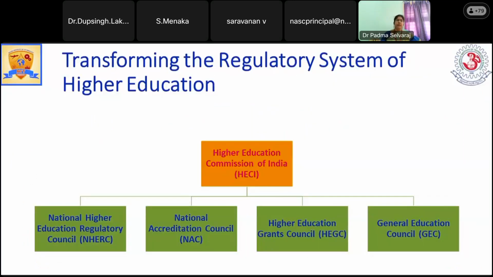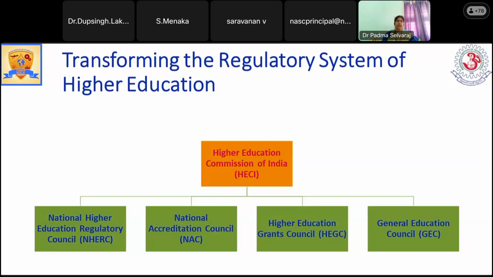So how does this new regulatory system work? They have framed a different regulatory system. As mentioned earlier, they are trying to combine the concepts of UGC and AICTE and demolish these two boards and give us the Higher Education Commission of India. Under this umbrella, there will be four bodies which are going to concentrate on different areas.